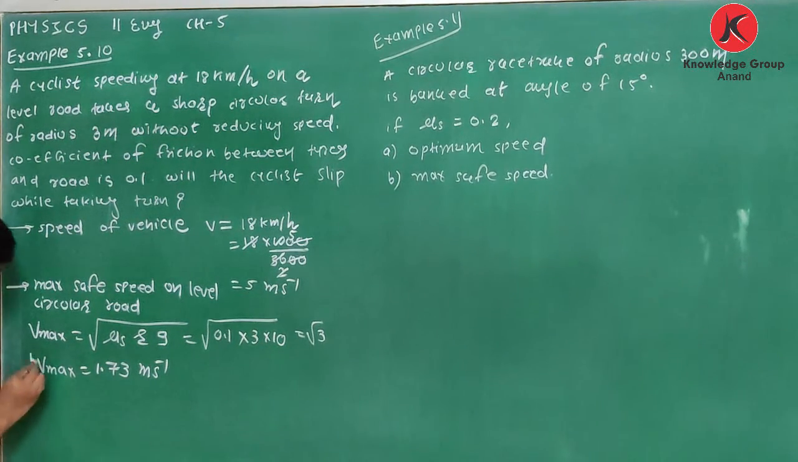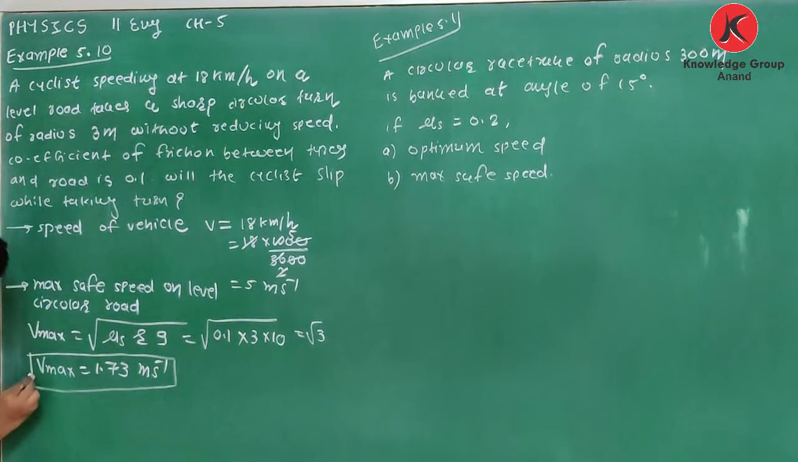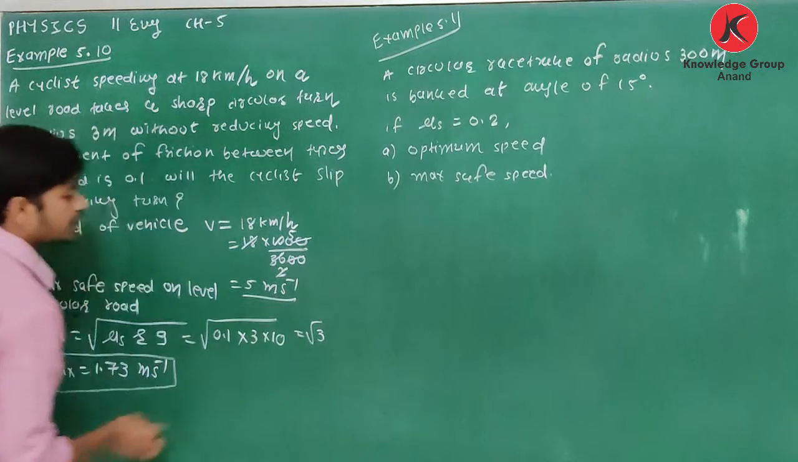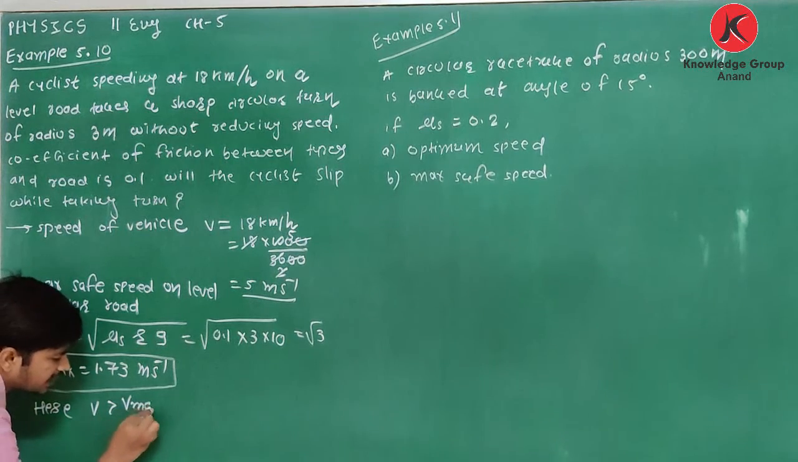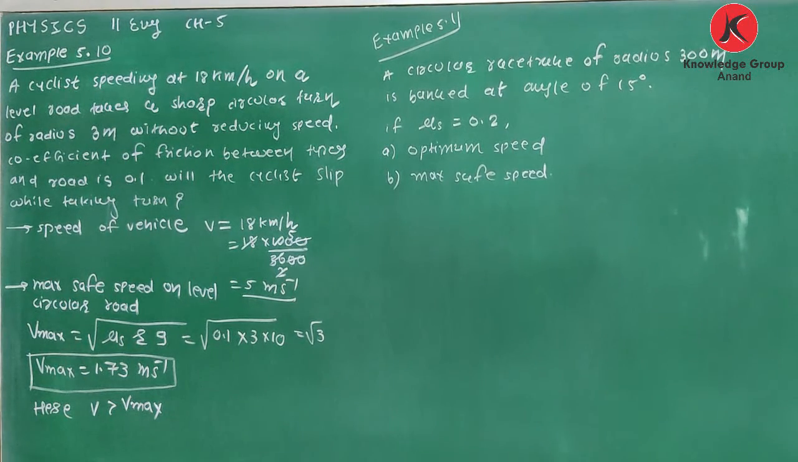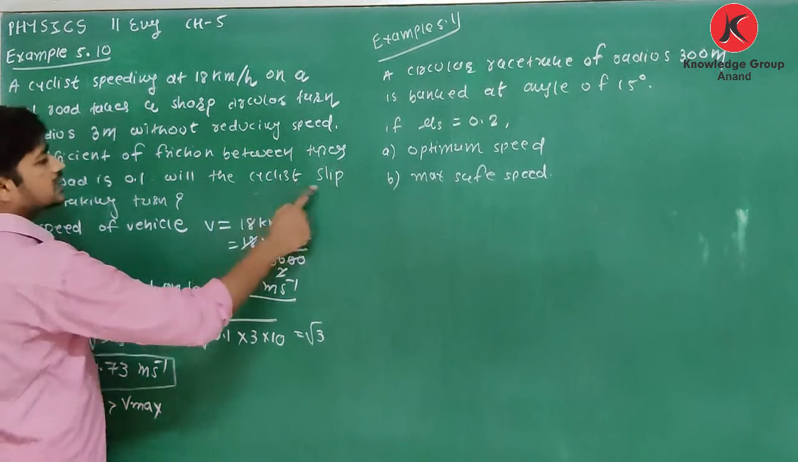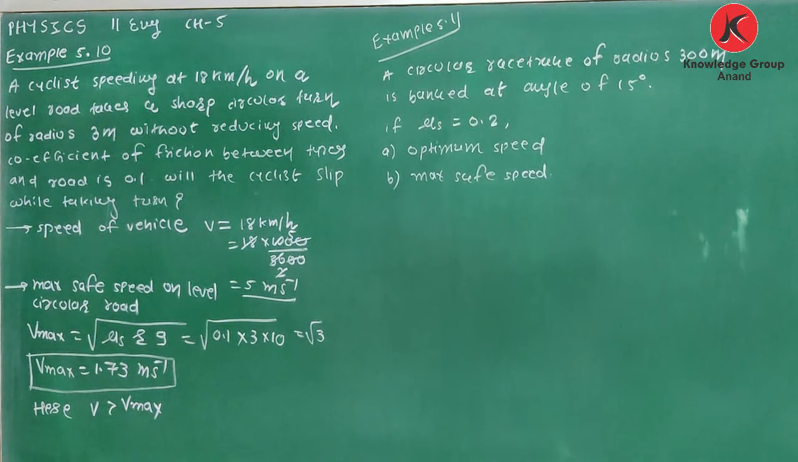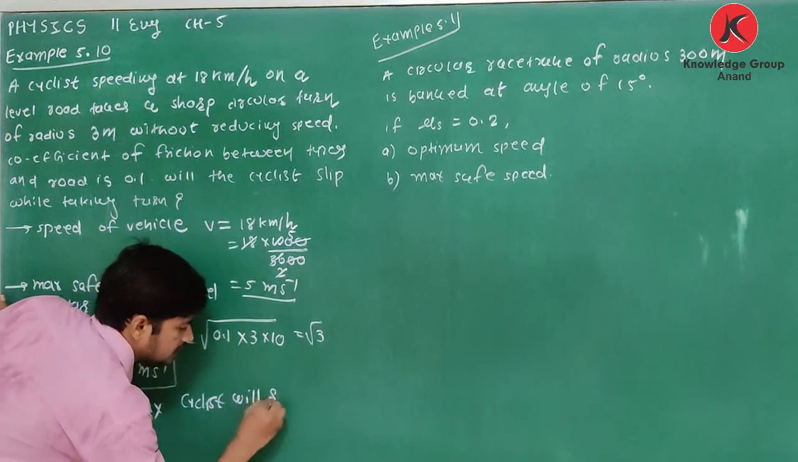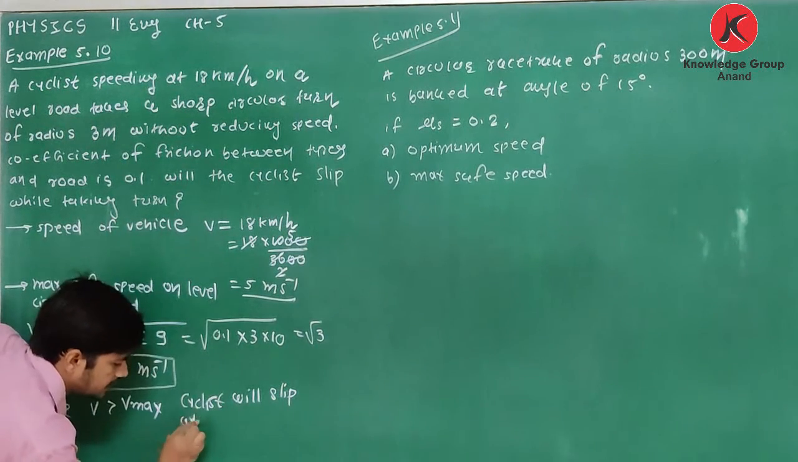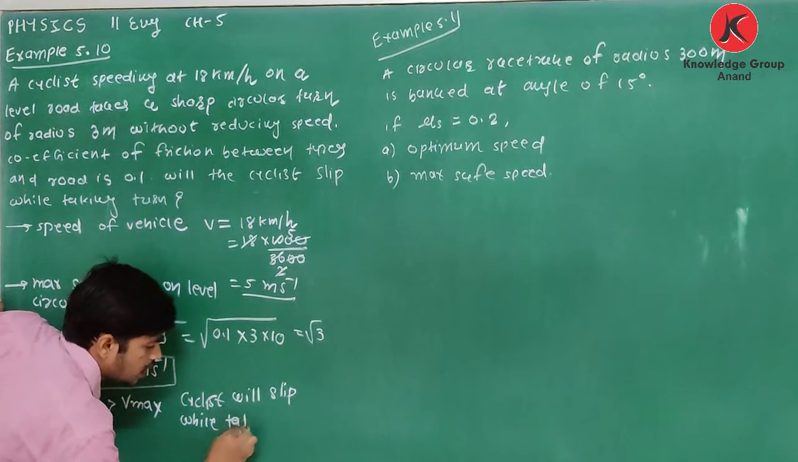Now, how to write the conclusion? See, the maximum safe speed on the road is 1.73 meter per second, and the vehicle is moving with speed 5 meter per second. As here V is greater than V maximum, the cyclist will slip while taking the turn.